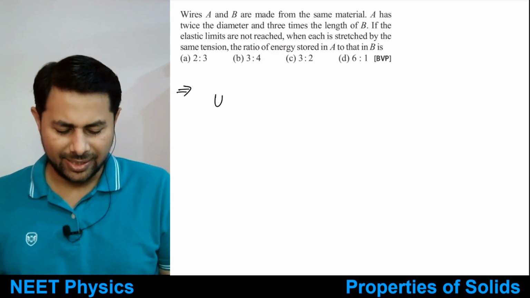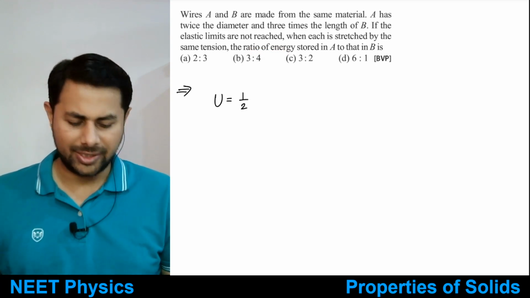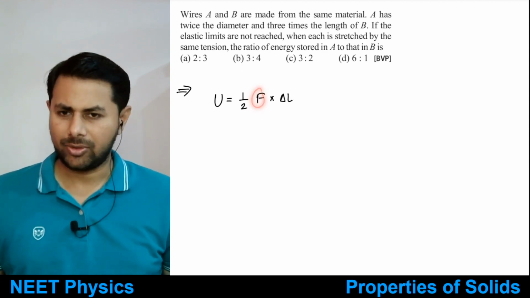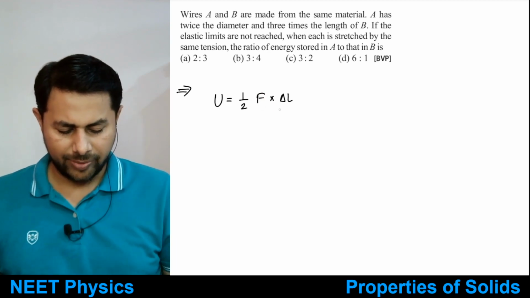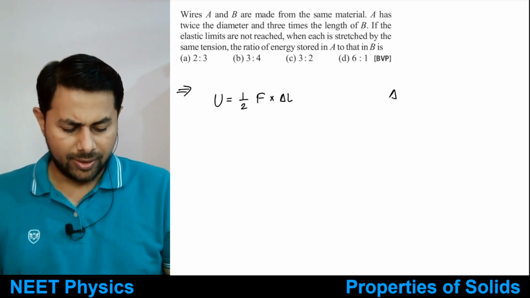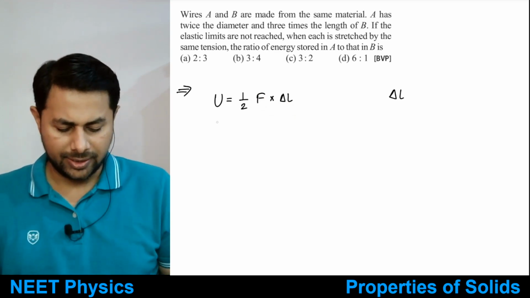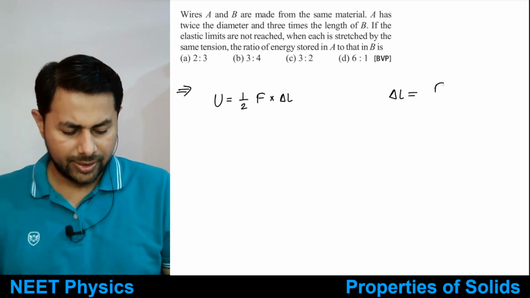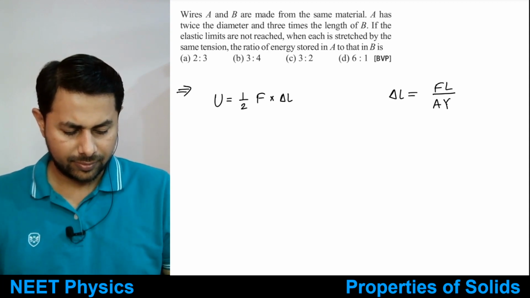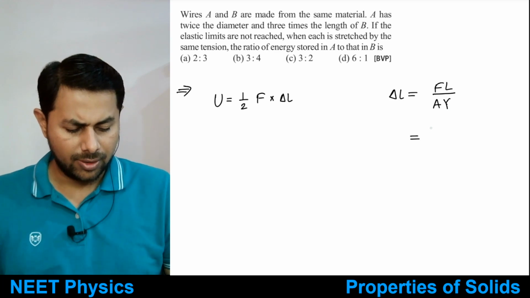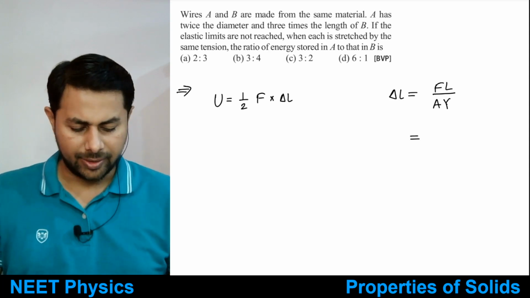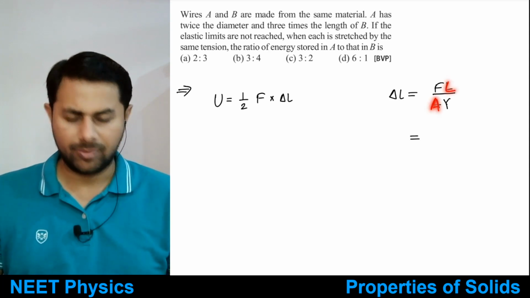Okay, so once again, what is energy stored? It is half of load multiplied by extension. Okay, so F times delta L. And what's given? F is same in both of them. So energy stored would be directly proportional to delta L, right? And you have delta L. Okay, let's say delta L is equal to what? FL upon AY, right? Force and area is same in both cases. So it is just directly proportional to length, inversely proportional to area.